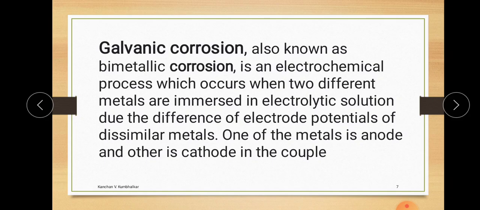But even if a single rod of the same metal is placed, it also gives galvanic corrosion. In that case, some part of the rod acts as an anode and some part acts as a cathode. There is a necessity to form an anode and cathode, and a flow of electrons takes place, and then the corrosion process occurs. That type of corrosion is known as galvanic corrosion or bimetallic corrosion. It is a type of electrochemical process.